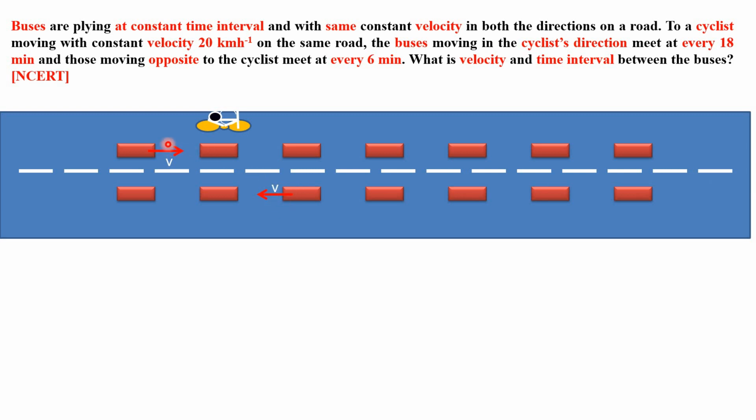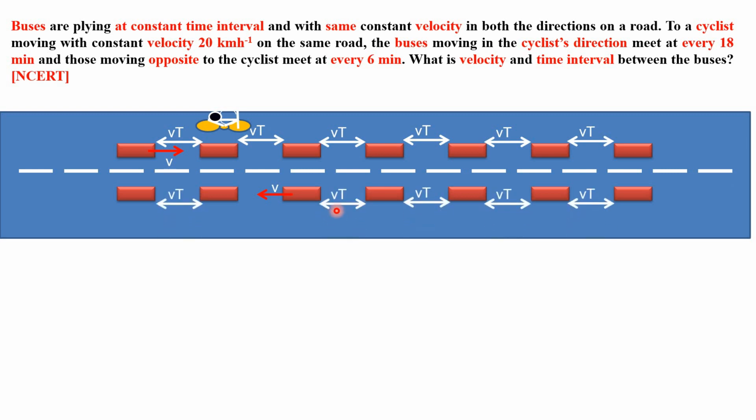So the gap between any two buses would be equal to v into the time interval between the two buses. The same holds true for buses coming from New Delhi to Chandigarh also. These are also VT each. So as soon as the cyclist and a bus are at the same location, the gap between this bus and the rear bus is VT. That means the gap between the cyclist and the rear bus is also VT.